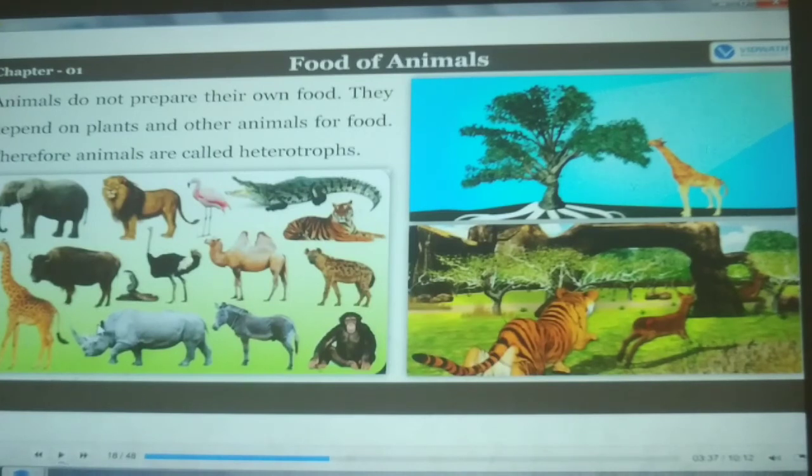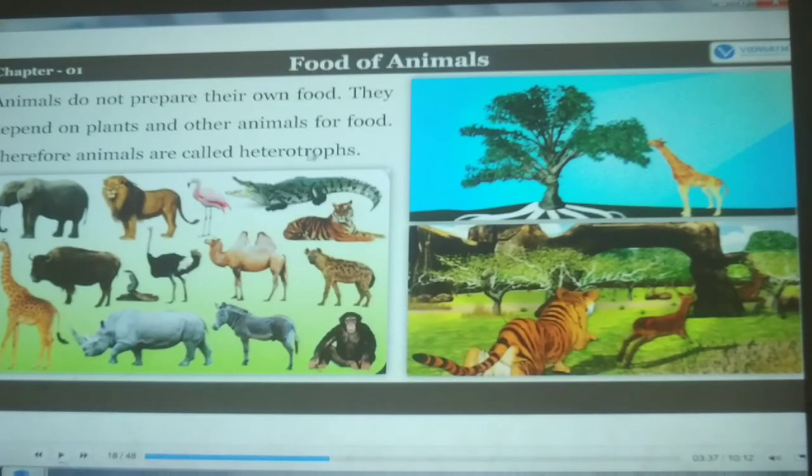Animals do not prepare their own food. The plants will prepare their own food, and we get food from plants and animals, and those animals and plants are consumed, eaten by human beings. So plants prepare their own food, but animals do not prepare their own food. They depend on plants and other animals. Can you see? Here is the animal eating the plants.